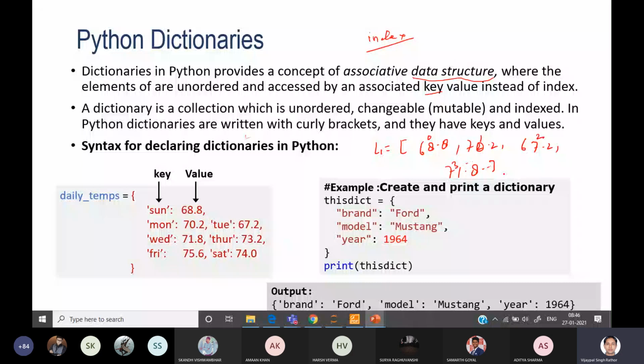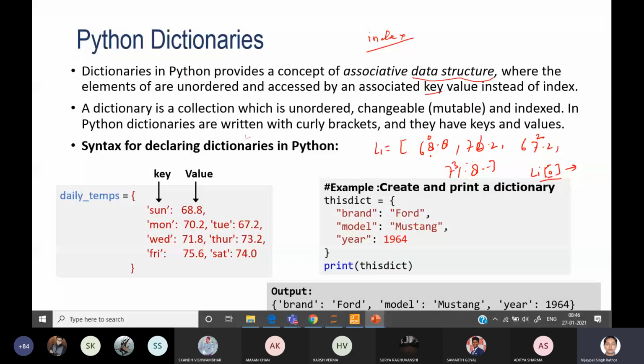But suppose these elements are stored in an unordered way. We stored the 68.8 value in the first place, but in memory it may be stored at the last place. Then if you access li of 0, it will print 71.8 instead of 68.8, and the index value will not work. So in that case, one key value is also associated with each value.